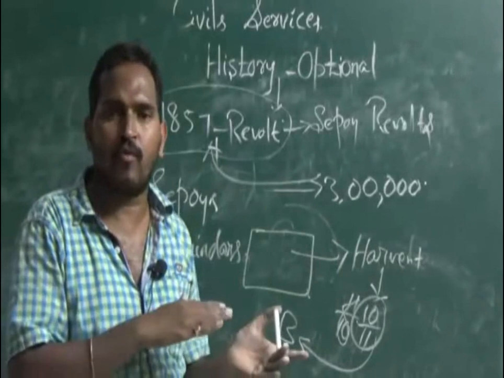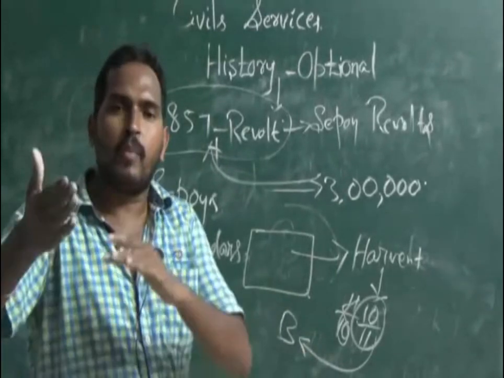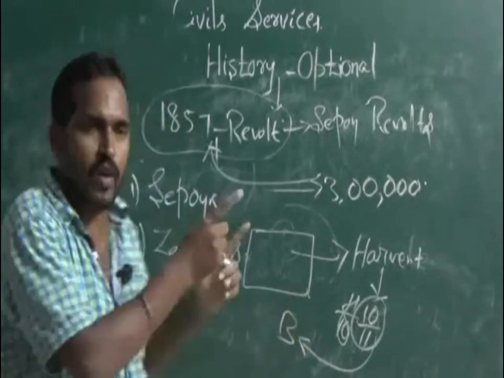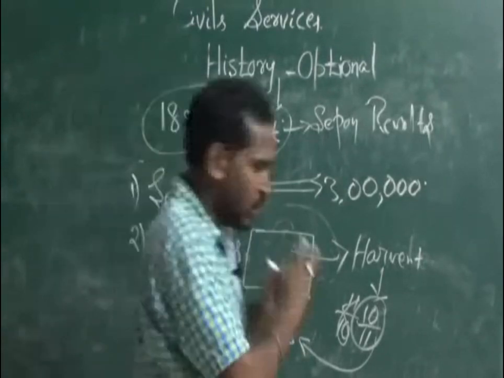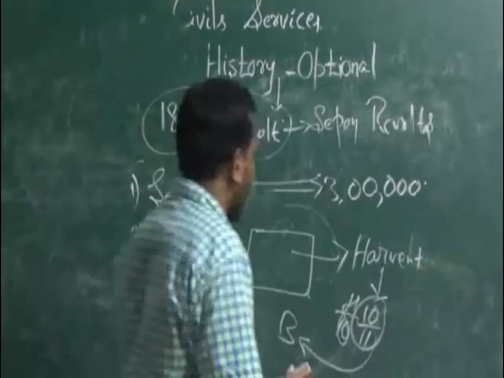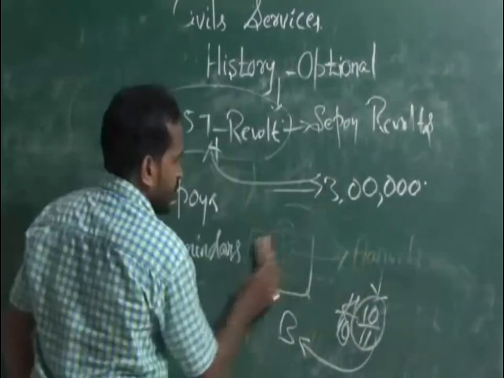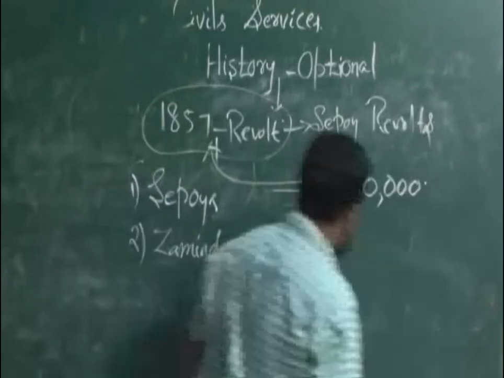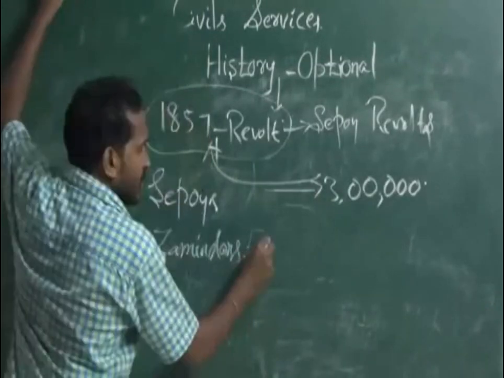But due to some conflict with some of the Jamindars, the Britishers took that land back. Okay, that is the reason for some of the Jamindars. The Britishers took back some of the land which was given by them only from some Jamindars. Okay, among the Jamindars, Kalwar Singh is one.